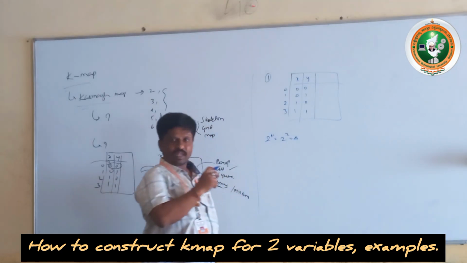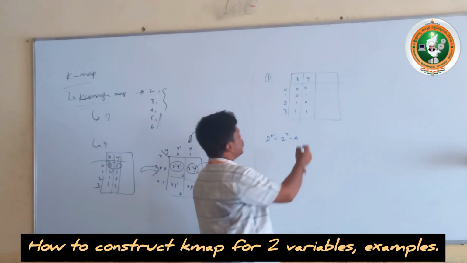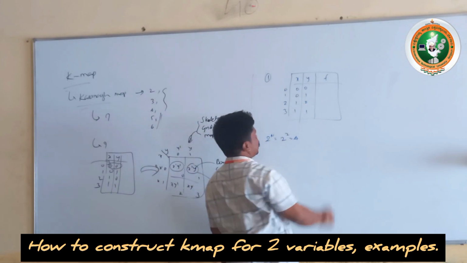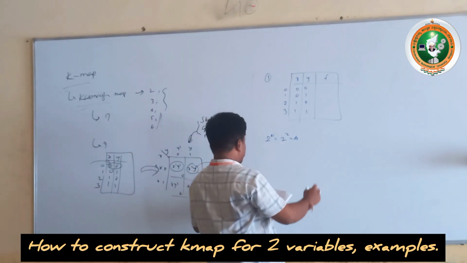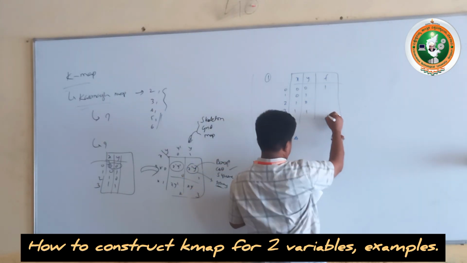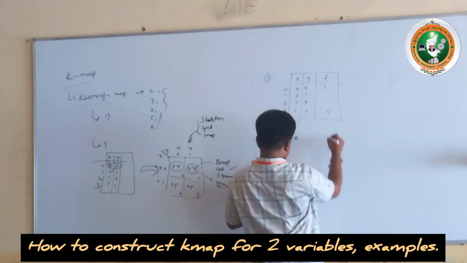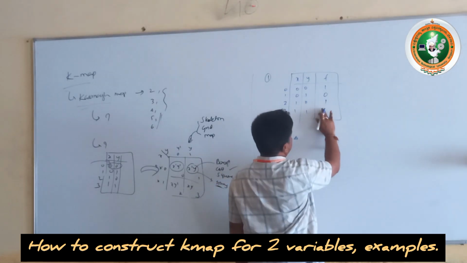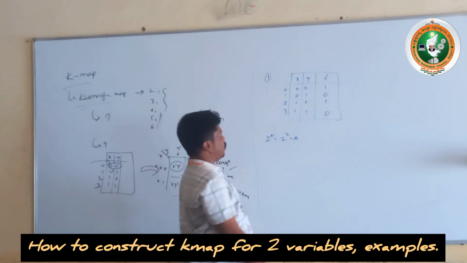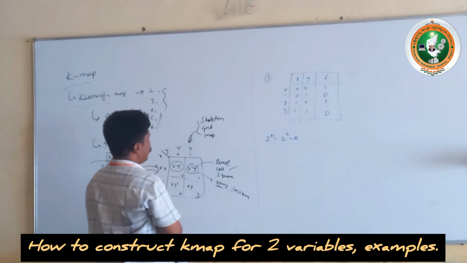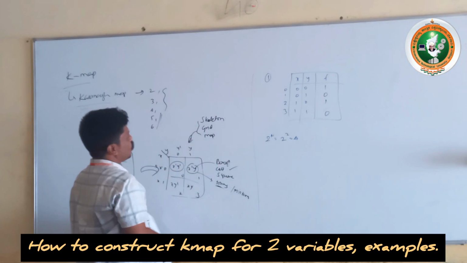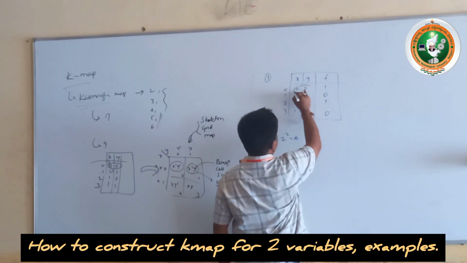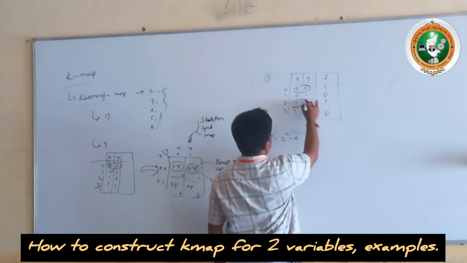He might ask directly for the truth table. He might also give the problem with some minterms, like the function where this is 1 and this is 1 only. The remaining combinations are 0 and 0. As you can see, he has given the truth table with the binary function. These 2 terms are the minterms here.